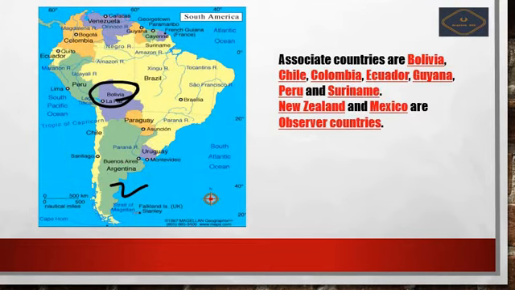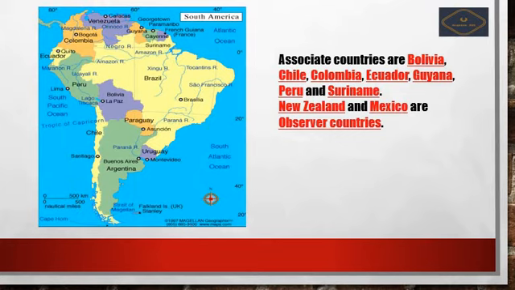Next we see the associated countries. Till now we discussed the initiative countries, those who joined together and initiated. Bolivia and Venezuela joined later. In 2016 Venezuela was removed from this agreement. Next we see the associate countries of Mercosur, the Southern Common Market.